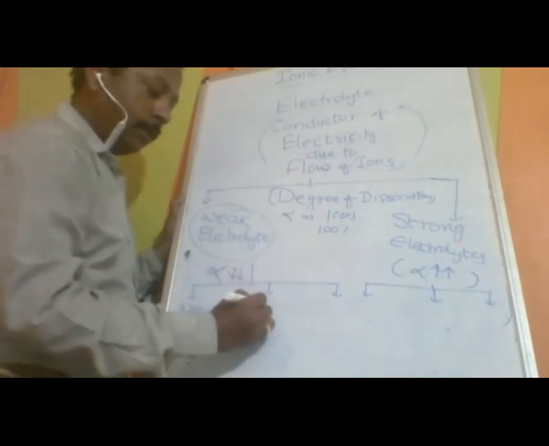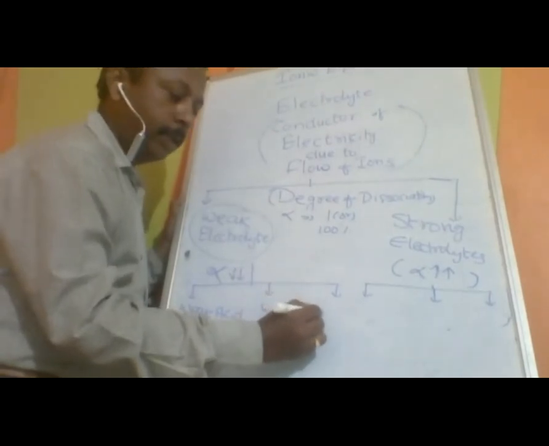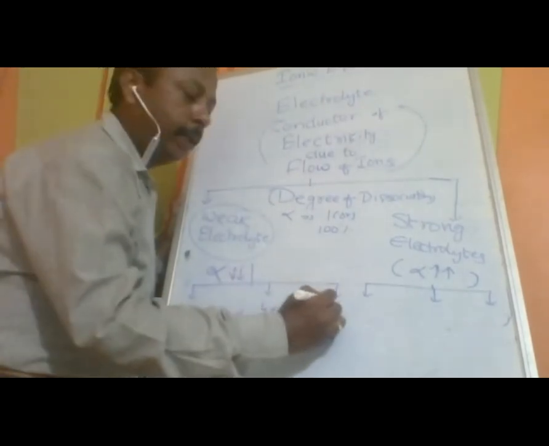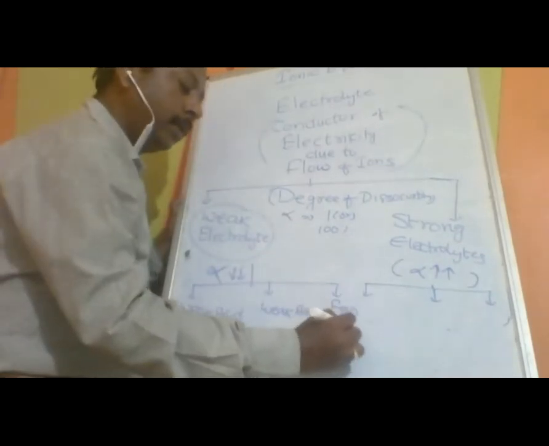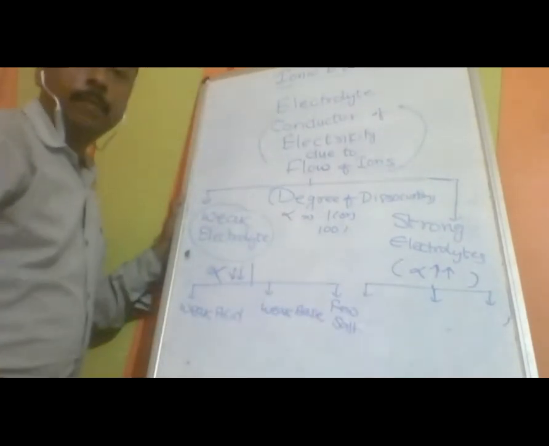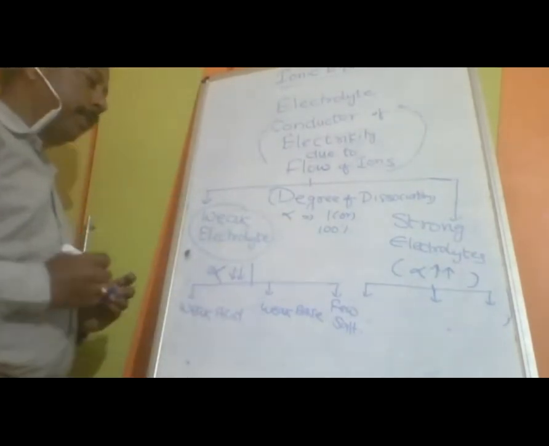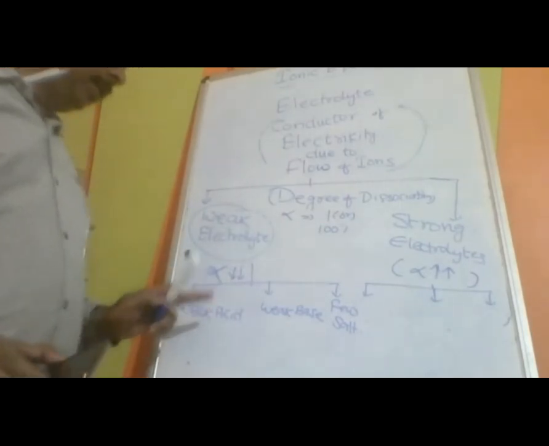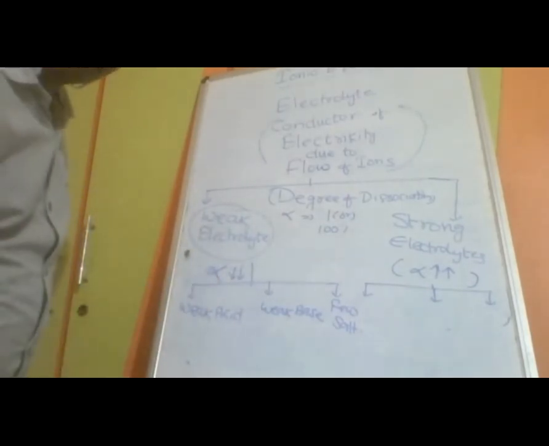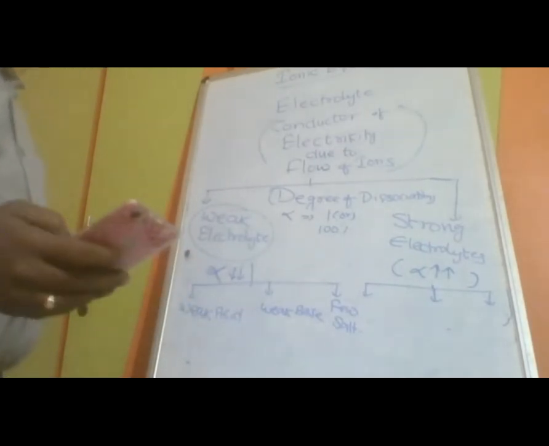Next one is weak base, and very, very few salts. The third type of weak electrolyte is few salts. So few salts are going to be counted as weak electrolytes also: weak acid, weak base, and few salts.